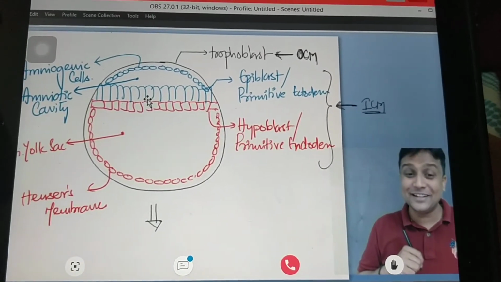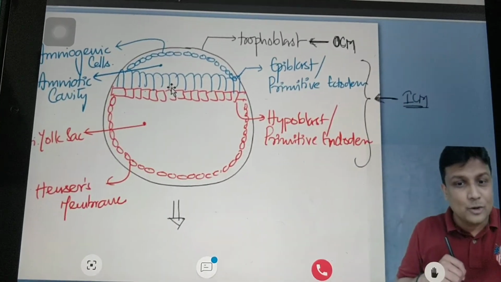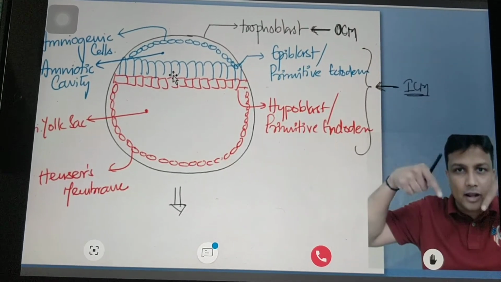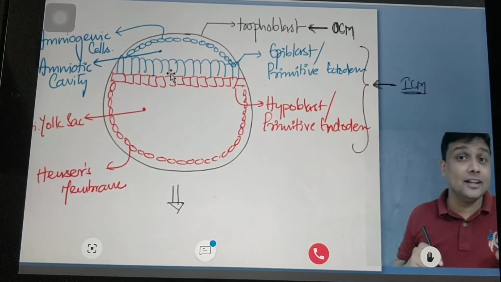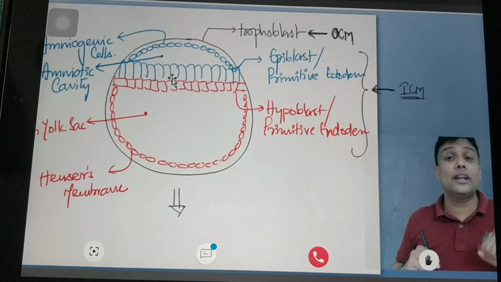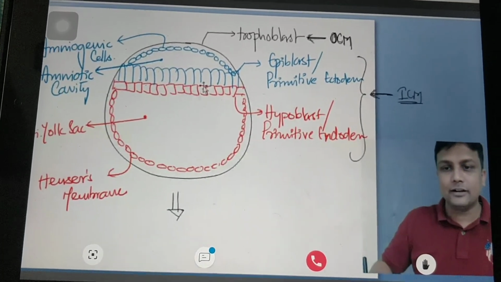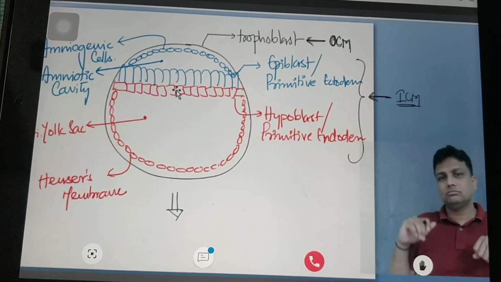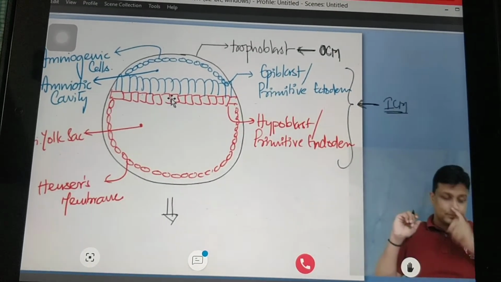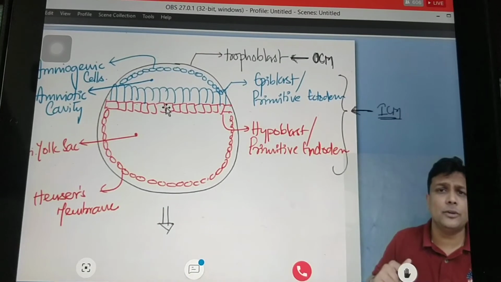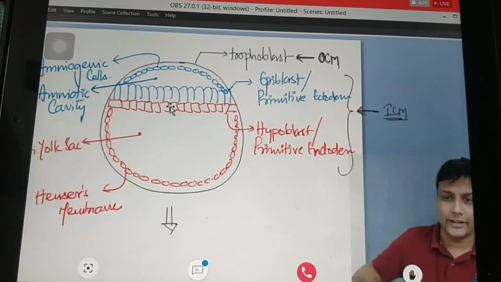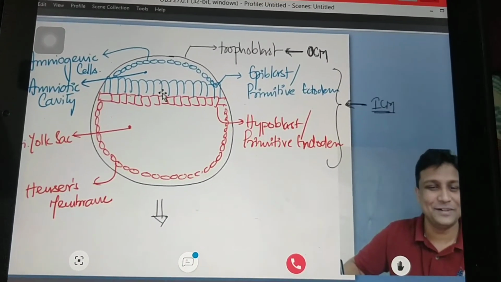What should be formed? Mesoderm. And that mesoderm is known as intra-embryonic mesoderm. It is inside the embryo. Actually, this blue colored and red colored one are the embryo proper. That is the only one which is actually going to become your baby. So this is intra-embryonic mesoderm.